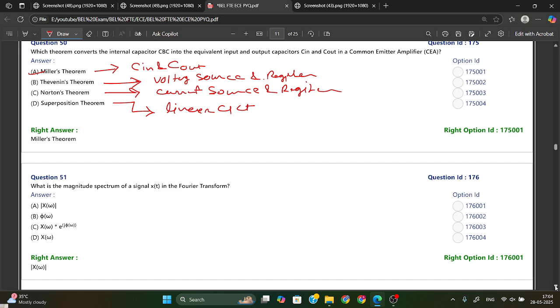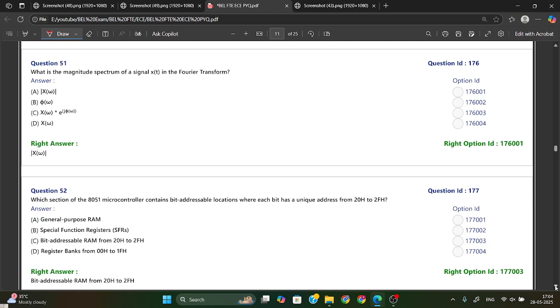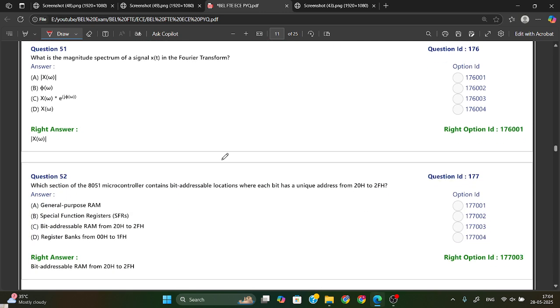Now the next one is, what is the magnitude spectrum of the signal x of t in the Fourier transform? Generally we write x of t as x of omega. So option A is your right answer.